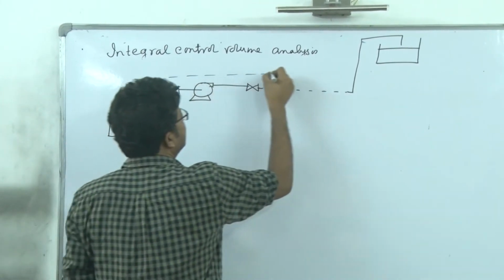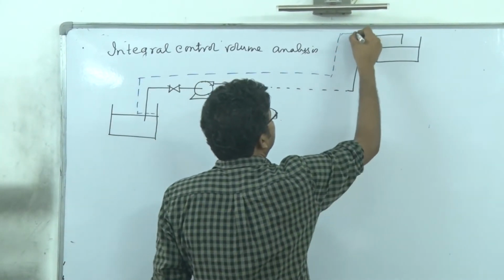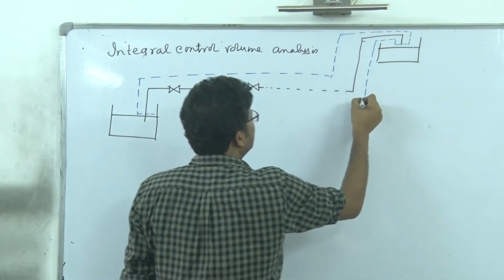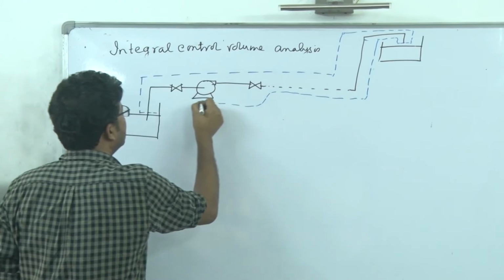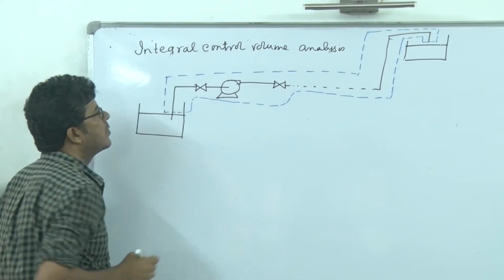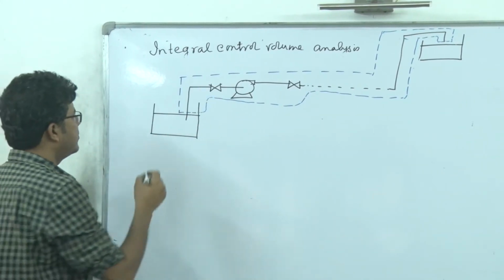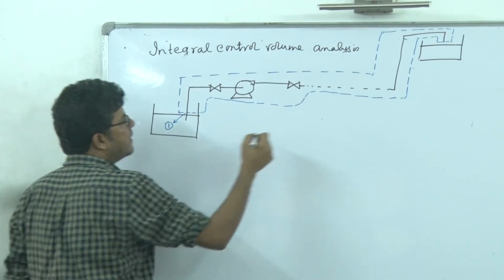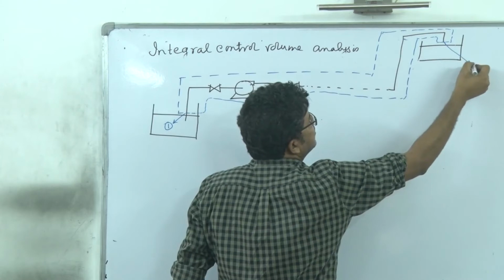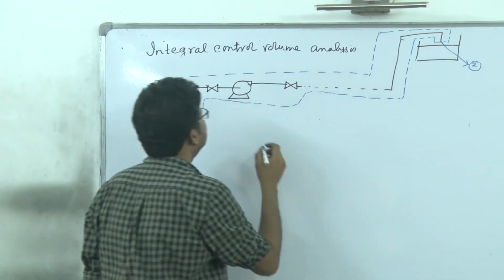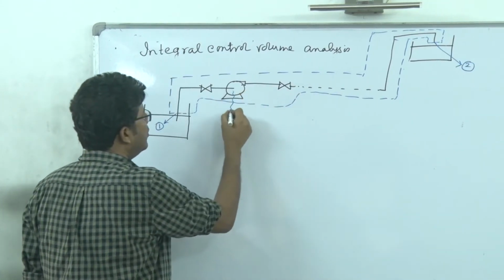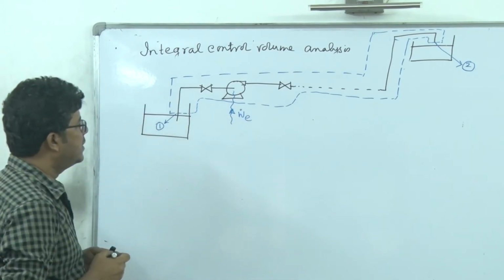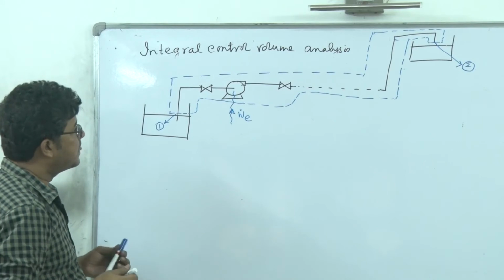this will be the control wire. This will be the control wire. And let's consider this is port 1 and this is port 2, right? And in the pump, we are giving electrical energy at this rate W dot T, right?